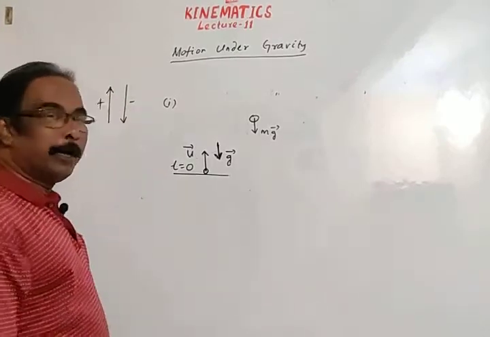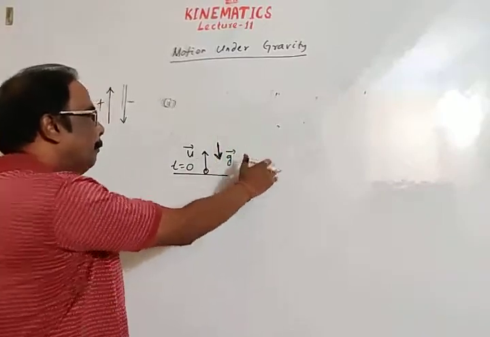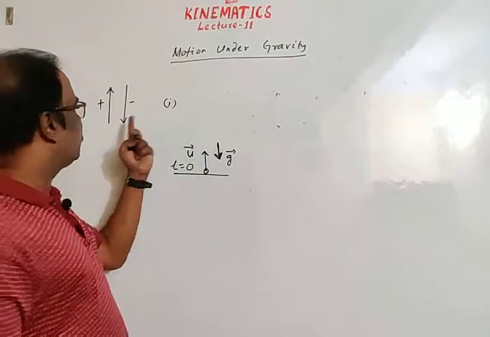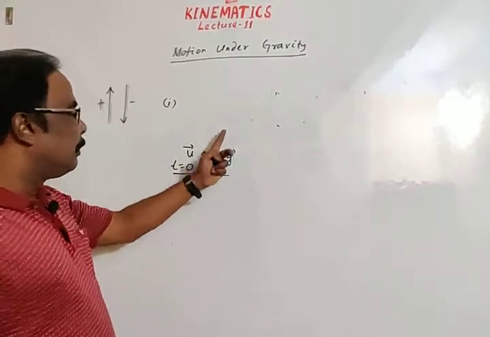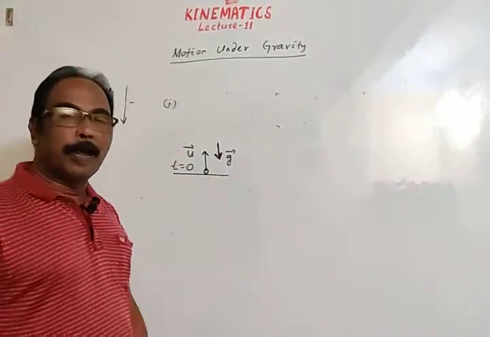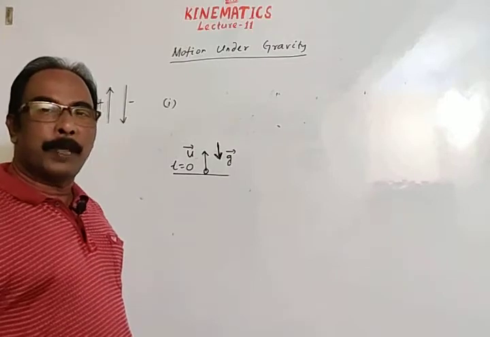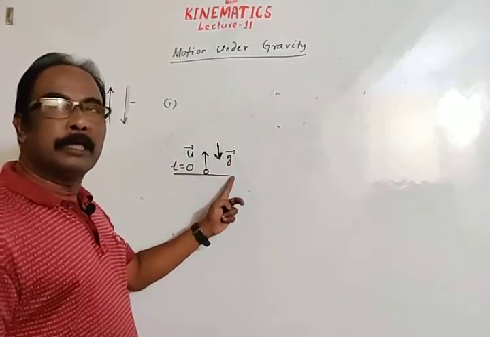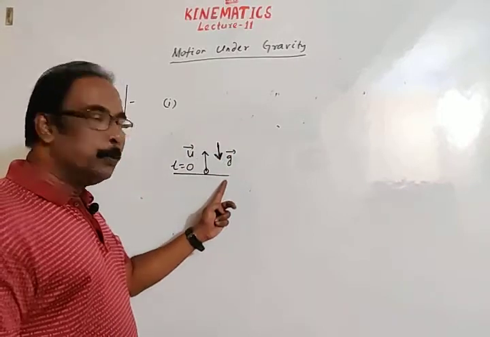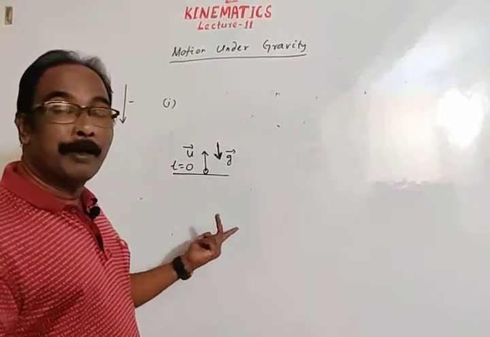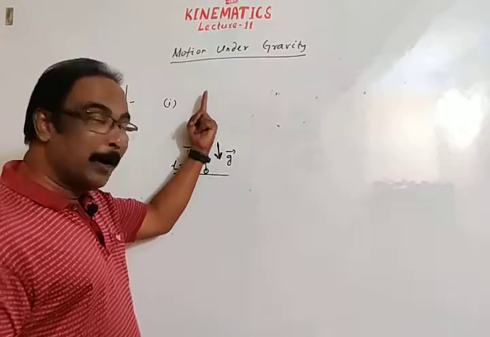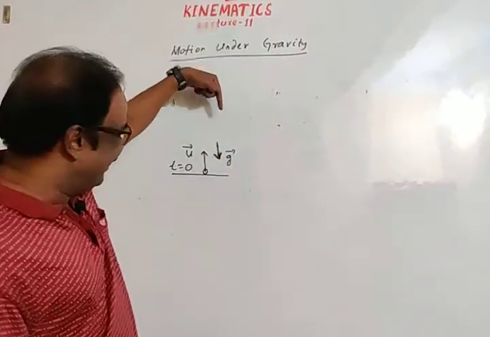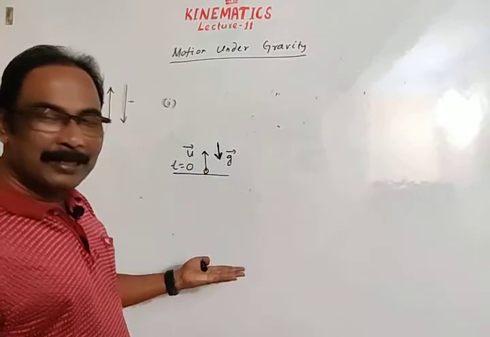meaning vertically downward, is negative. Now, the body is thrown with initial velocity u in the upward direction, which is positive. Then the acceleration due to gravity, or the acceleration experienced by the body in the opposite direction, meaning vertically downward, is negative. Initial upward is positive, and acceleration due to gravity in the vertically downward direction is negative.